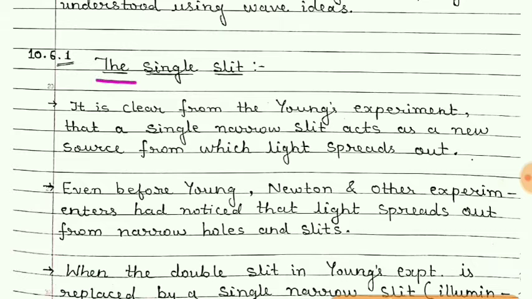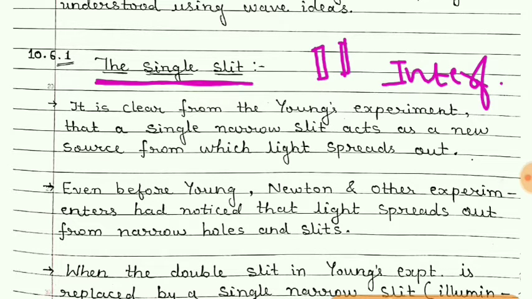Now about a single slit. Students, in Young's experiment there were two slits, and so from two slits we get an interference pattern. But here in diffraction there is a single slit. Slit means it is a gap.